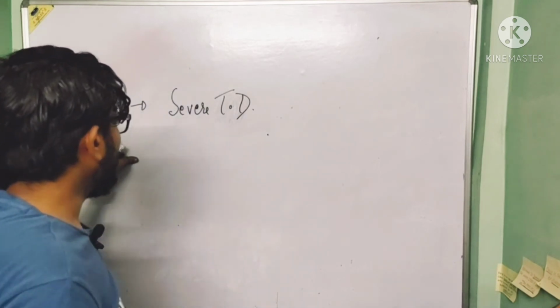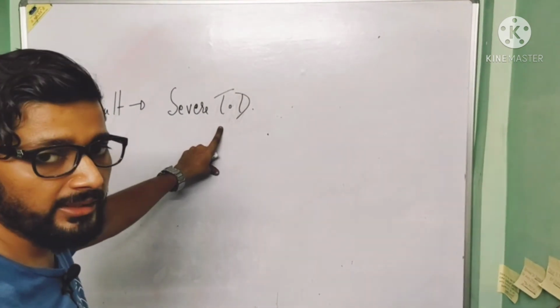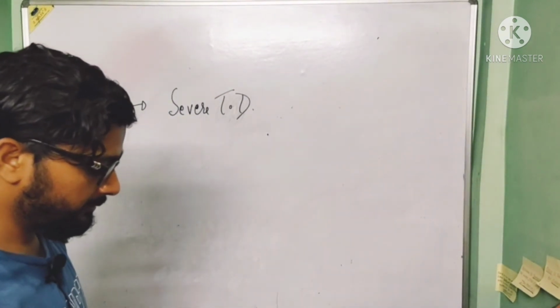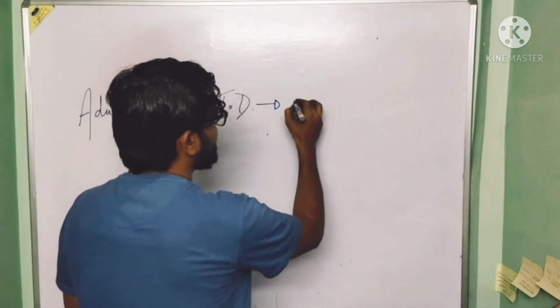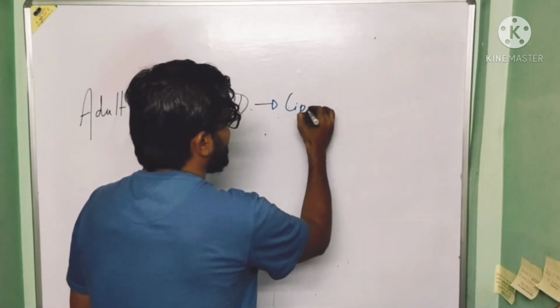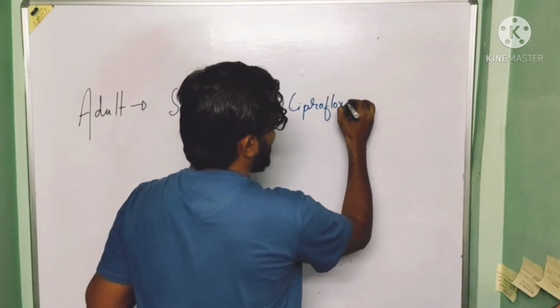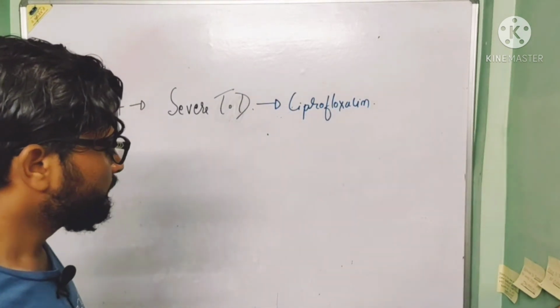So basically adult, if the adult is suffering from severe traveler's diarrhea, so in this case drug of choice is ciprofloxacin. Drug of choice is ciprofloxacin.